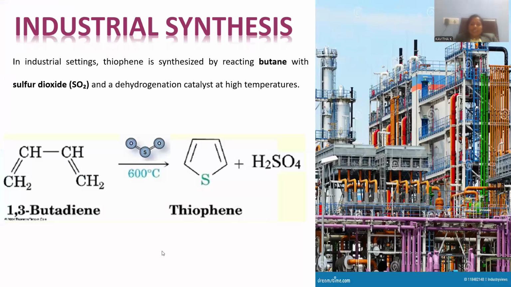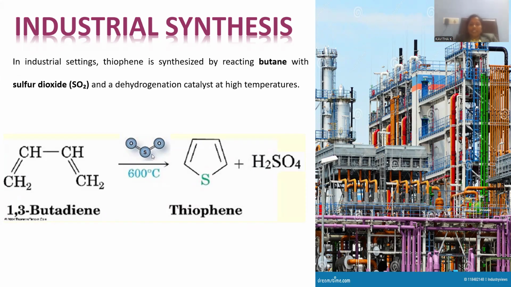Let me show the industrial scale synthesis of thiophene. How can we synthesize thiophene in bulk quantity? Some gallons or liters, a larger quantity of thiophene, can be manufactured in industry. From the bulk scale point of view, let me treat 1,3 butadiene with sulfur dioxide.